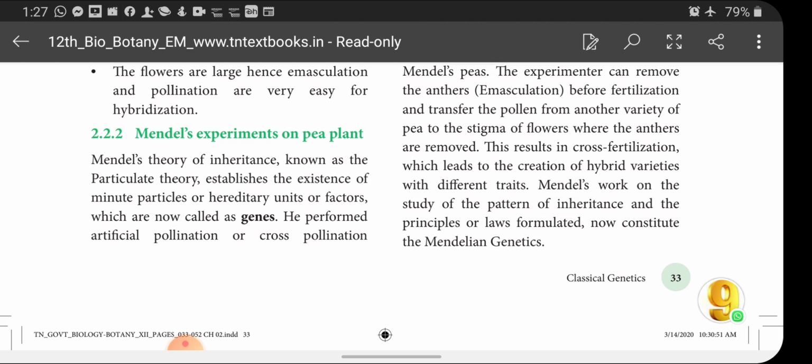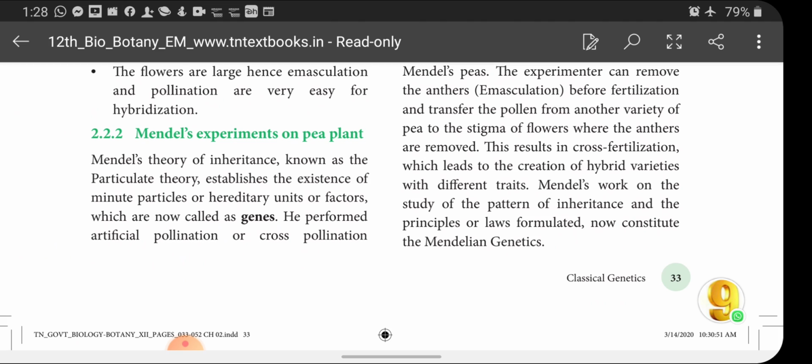Next he took another plant, that means a dwarf plant. From a tall plant he removed the anther, and then from the dwarf plant he took the anther and transferred it to the